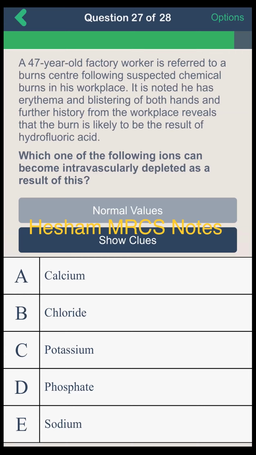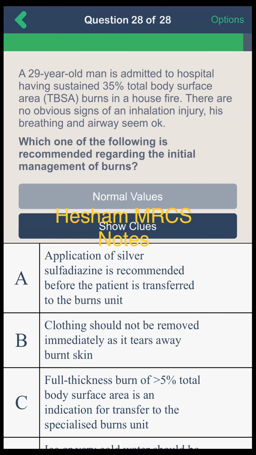Okay, another question. A 29-year-old man is admitted to hospital having sustained 35% total body surface area burns in a house fire. There are no obvious signs of inhalation injury. His breathing and airway seem okay. Which one of the following is recommended regarding the initial management of burns?